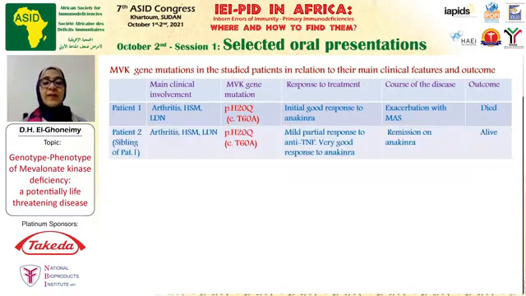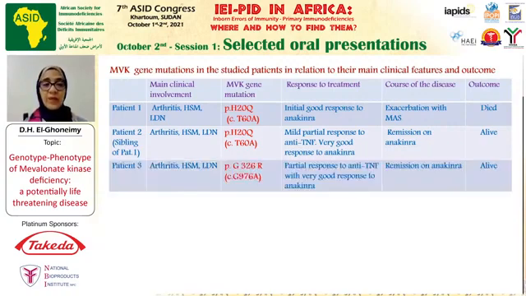His sibling had the same presentation, same age at onset, same symptoms and same mutation, but he was fortunate enough to be diagnosed at presentation. He received anakinra with a very good response. His response to anti-TNF was only partial, and anti-TNF was given in case of lack of availability of the anakinra. The patient achieved remission on anakinra and he is alive and doing well.